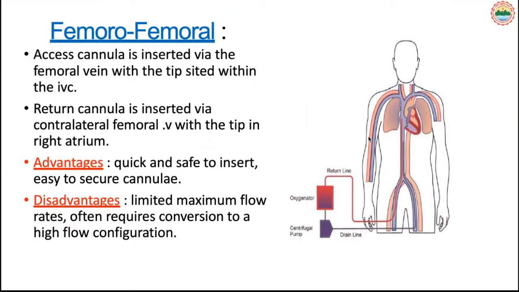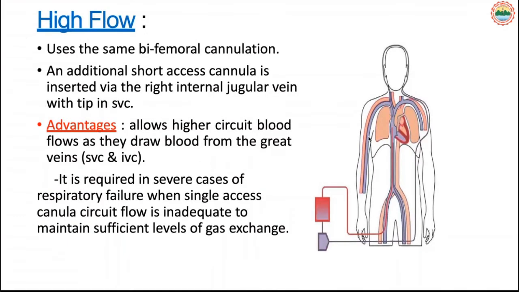Femoral is the quickly performed procedure, especially in emergencies, where we can also do high flow ECMO, and venous cannulas are inserted on both sides. One is the return line and one is the draining line, but both are venous cannulas. One drains from the body and returns to the venous circulation.